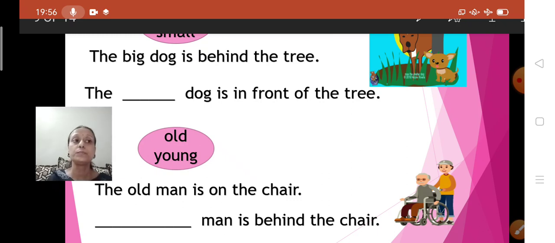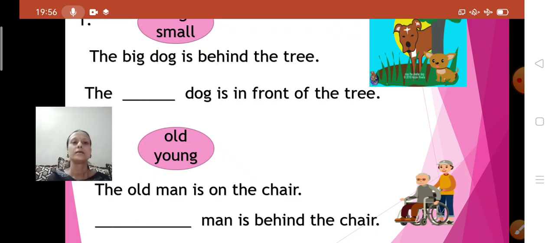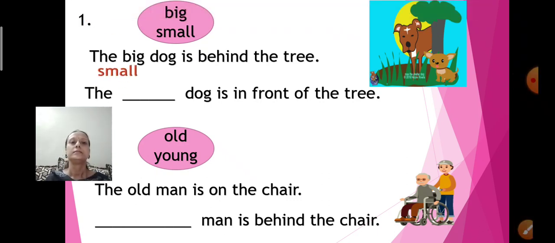So where is the dog sitting? It is small. So where is that dog? Yes, the dog is front. So which dog is in front of the tree? Small. See, the small dog is in front of the tree. So the opposite of big is small children.